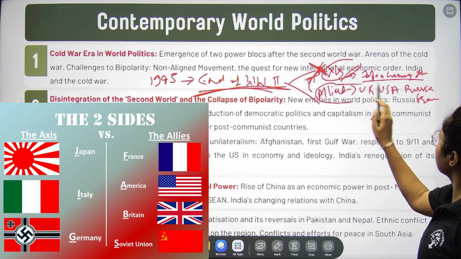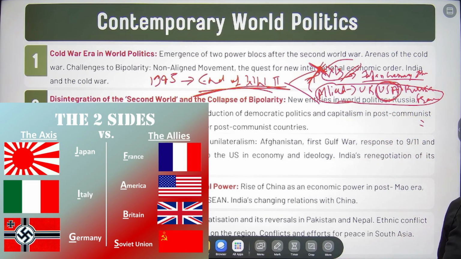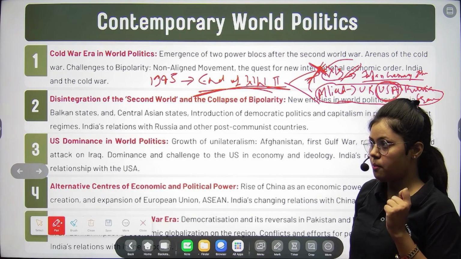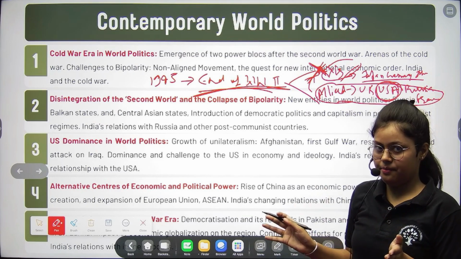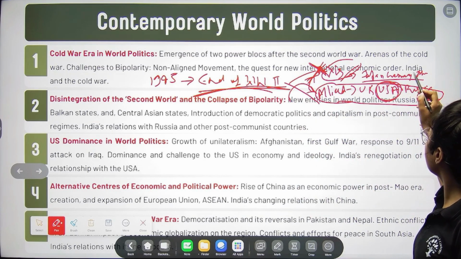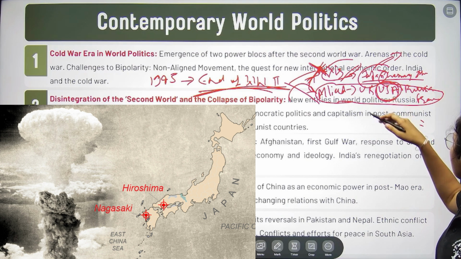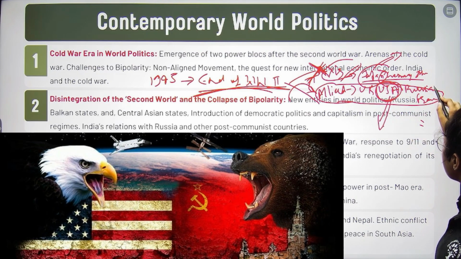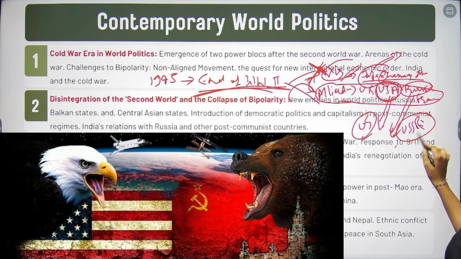Now we have this Allied forces. So here you can see that the USA before World War II had an isolationist policy. So basically what USA believed before World War II was in neutrality, right? But suddenly in World War II, they appeared and they bombed Hiroshima and Nagasaki, which are located in Japan, right? So this scenario happened, and now you can see that the USA arising, and here the Russia in the form of USSR, right? So here USA and USSR, they are emerging.